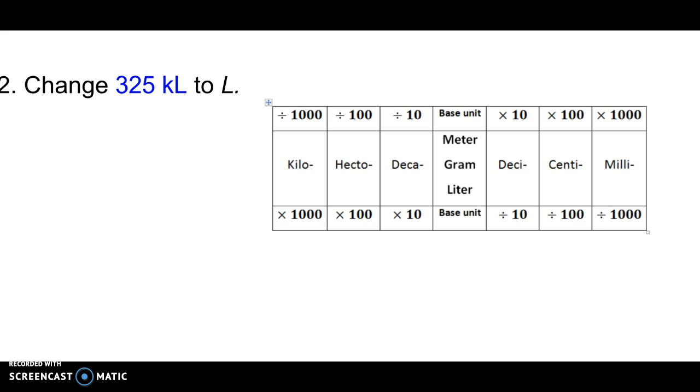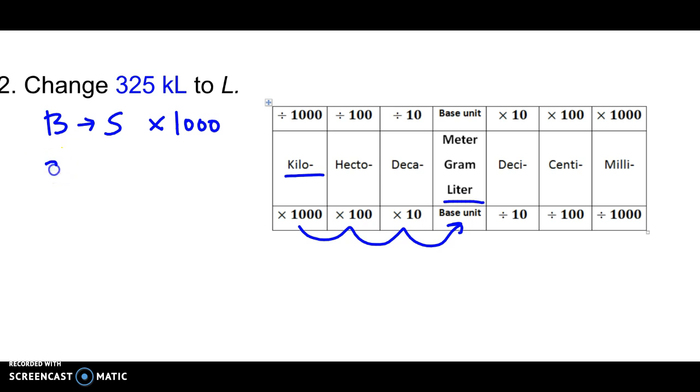Let's take a look at the second example. So we're going to go from kiloliters to liters. Remember, liters are representing volume. Kilo is right here, liters right here. So now we're going bigger to smaller. So we're going to multiply. Multiply by how much? 1, 2, 3. That means a 1 with 3 zeros. Easy part about the metric system, that means we're moving over our decimal 3 places.